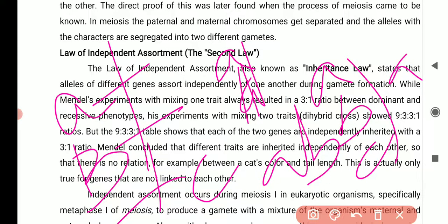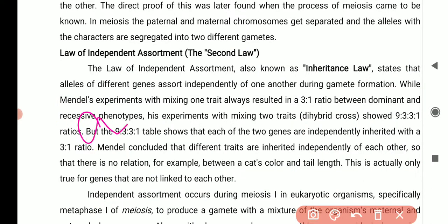No, it doesn't depend on each other. A has its own place to go to, B has its own place, C has its own place. Maybe they are in the same chromosome, but there are thousands and tens of thousands of genes, just think.